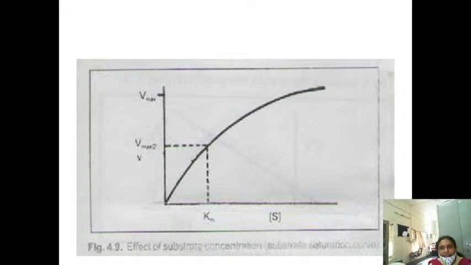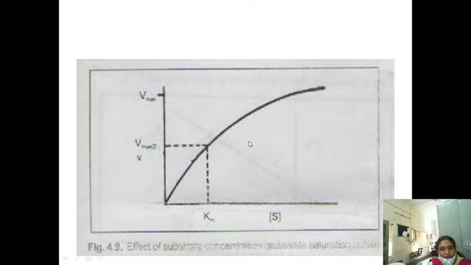So this is an essay question for you. Classification of the enzymes is an essay question for 10 marks, and what we are discussing now, factors affecting enzyme action, is also an important essay question for you. If the question is asked as an essay, you have to write about all the factors and you should draw the graphs also. So this is the graph which is plotted between the velocity of the reaction on the y-axis versus the increasing substrate concentration on the x-axis.